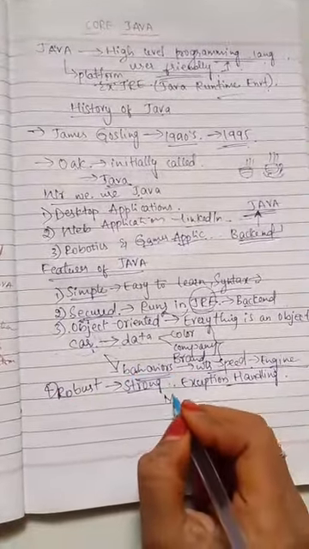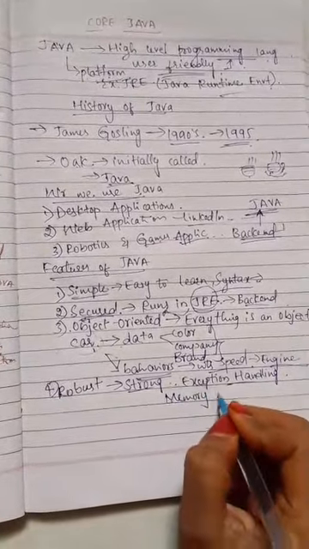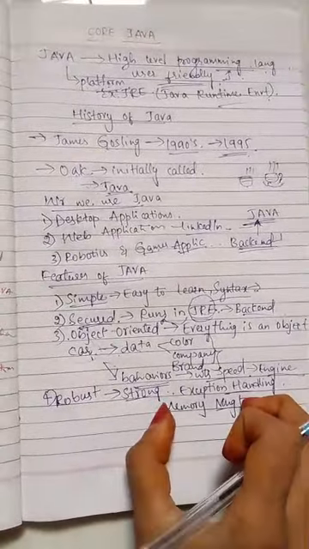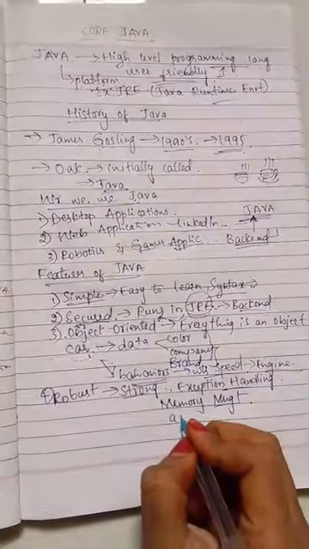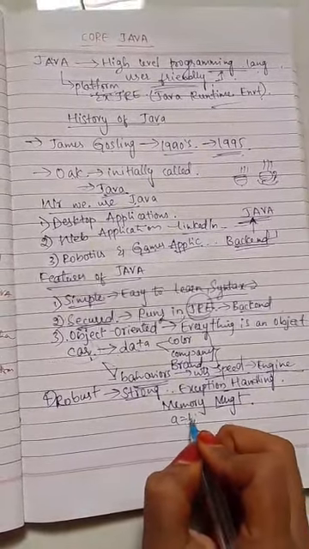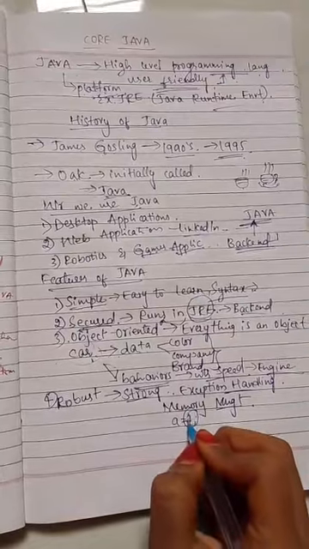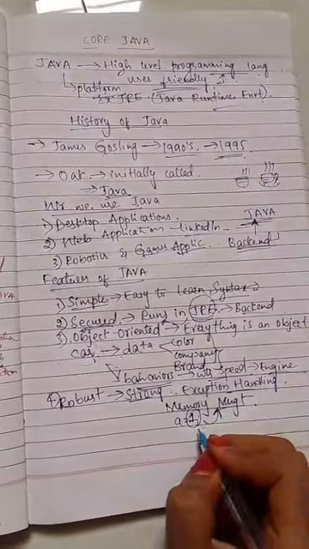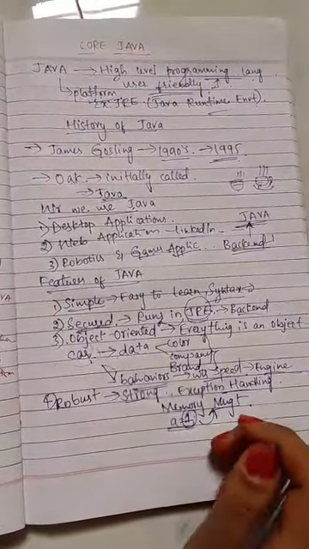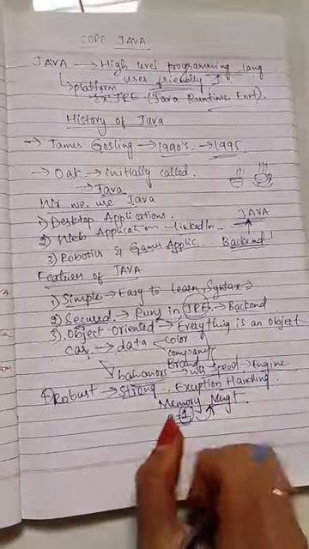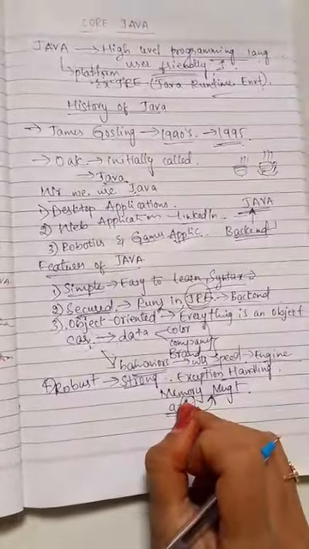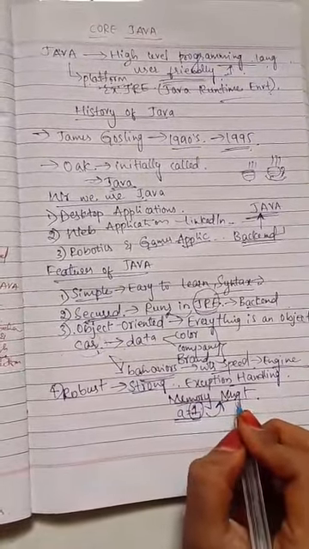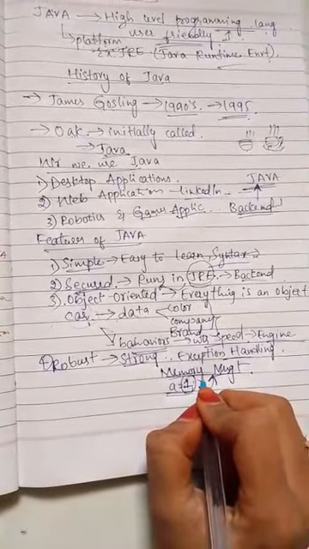And memory management. Why do we say Java can manage the memory? For example, if I take a = 1, it will see how much data is present, and it will automatically allocate the memory to this data. Got it? Directly, automatically it will allocate the memory location to this data. That's why memory management is very important. It can manage the memory.